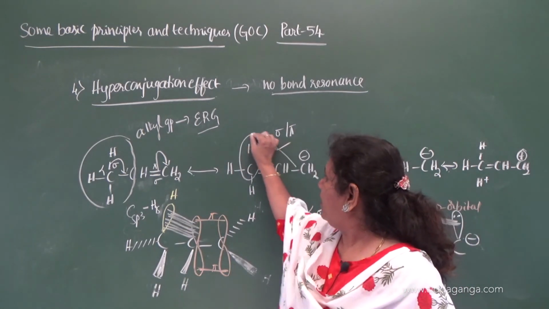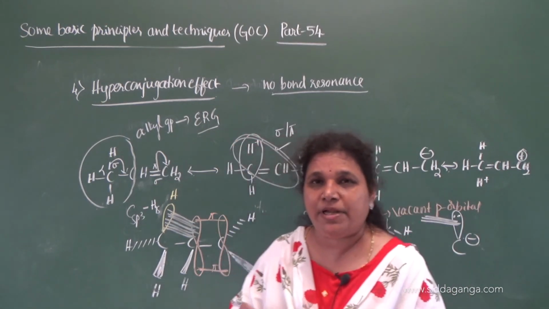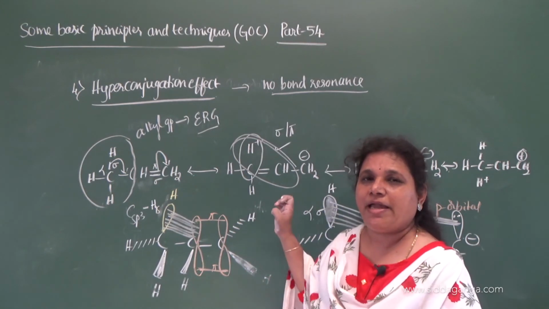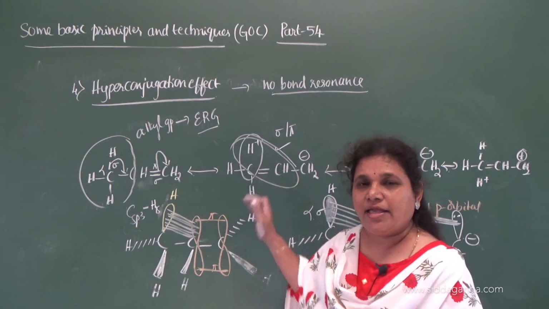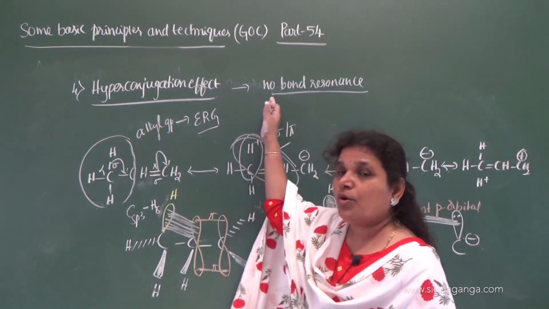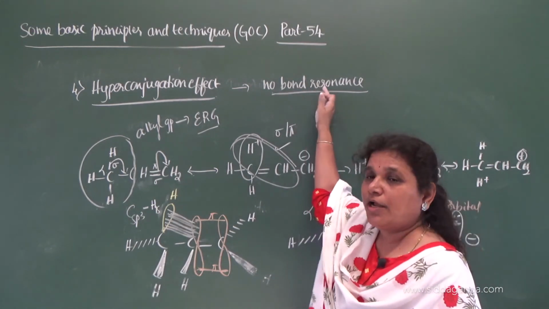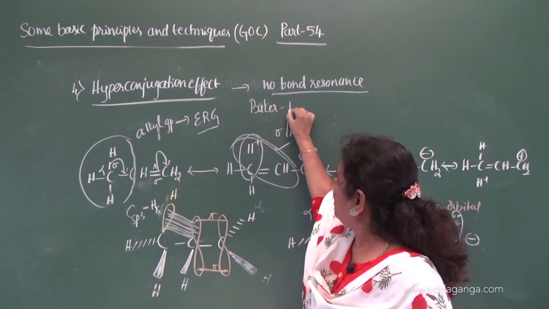It is completely under the influence of the pi electron cloud. It is completely under the control of the pi electron cloud. This is not free to move anywhere, and hence the hyperconjugative effect is also called no bond resonance. It was given by Baker and Nathan.